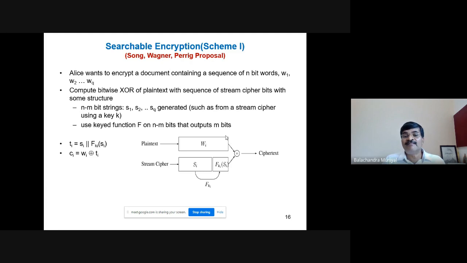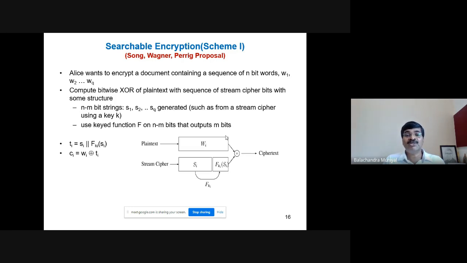This is of length m bits. Thus, you have Si with length n minus m bits, and Fki of Si of length m bits. If you concatenate these two, you have a word of length n bits. N minus m plus m is nothing but n, the length of the given word Wi.